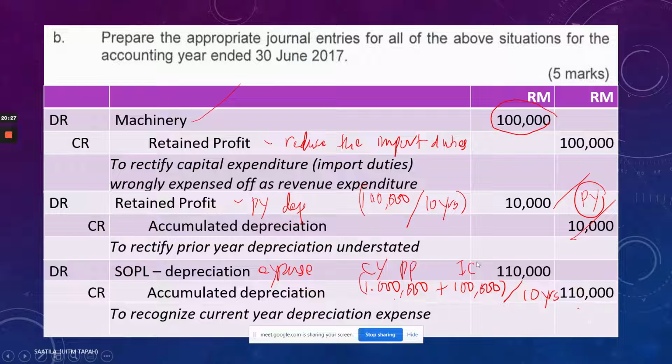So in the prior year, the depreciation was wrongly charged by 10,000. But in the current year, you charge the correct depreciation of 110,000. The issue here is that you have charged the depreciation, and that was just being understated. It is not the same as the case where you do not provide depreciation at all. So do I make that clear to you, class? Hello? Yes, madam. Okay. Clear, very clear.